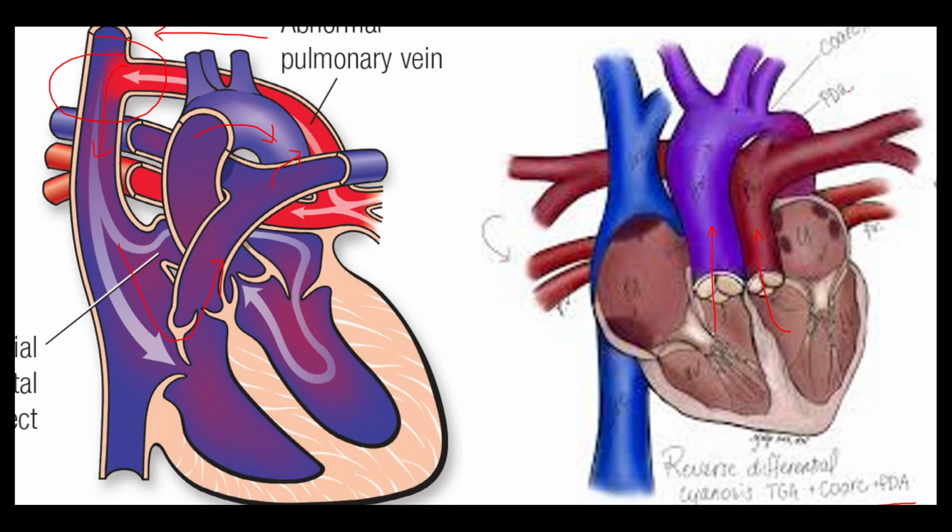But in the context of a coarctation, what happens is that the pressure in the descending segment of the aorta is relatively low because not a lot of blood can pass across the coarctation. As a result, more blood leaves the pulmonary artery into the descending aorta through the PDA, resulting in an increase in distal SpO2 in the aorta compared to the proximal aorta. So these are two mechanisms of reverse differential cyanosis.